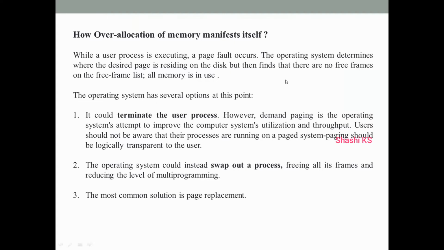So in that case, what options do we have? One thing is we can terminate one of the user processes. But if we terminate, it is going to decrease your system utilization. And it's also going to waste the resources which have already been allocated to the process. So that's not a good idea.